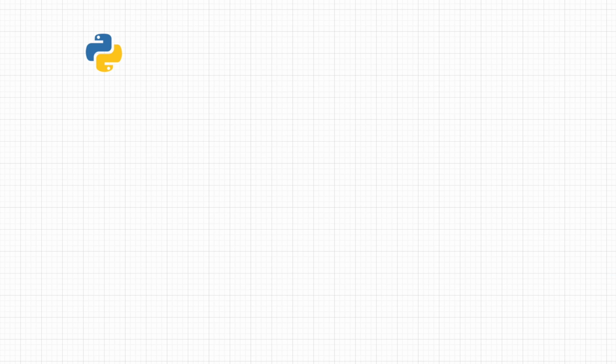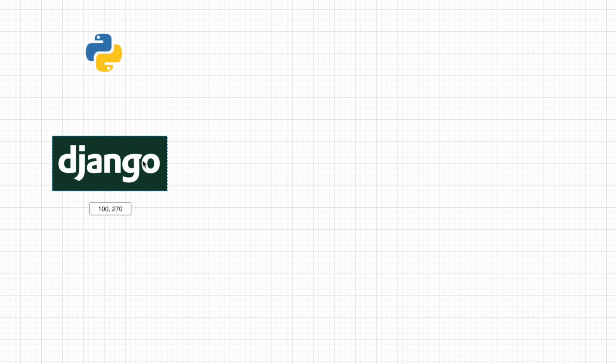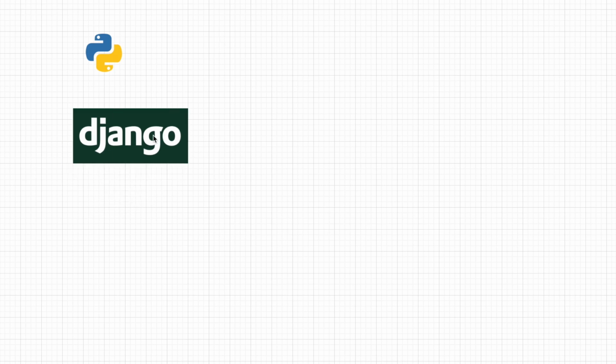Now the first one that we're going to be talking about is probably the most popular framework for writing backends in Python, and that is the Django framework. Now the big pro of Django is that it is an extremely opinionated framework, and that can be both a pro and a con. On the pro side, it is incredibly robust in its architecture. It comes with its own sets of things. It has its own ORM, and you don't really need to make any decisions on how to structure a Django project. It's all really there for you.